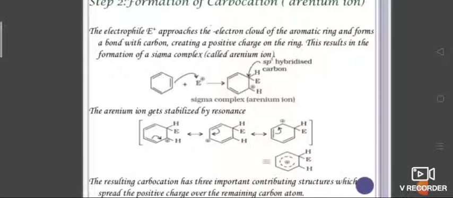The resulting carbocation has three important contributing structures which spread the positive charge over the remaining carbon atoms. Draw the resonance structures for the intermediate compound, how the carbocation or arenium ion is formed.